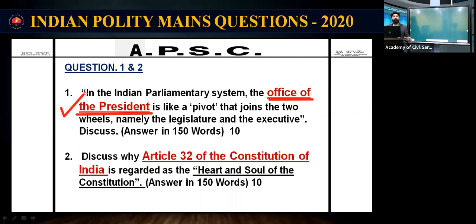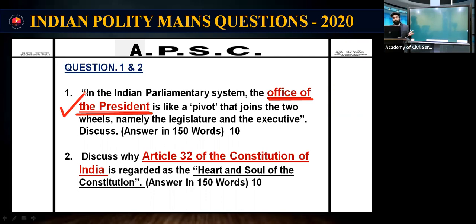So this year we can expect a question on the office of the governor. The reason is that the governor's office was discussed multiple times in the news in the context of the conflict between the elected government and the governor in Kerala, Tamil Nadu, Telangana and Maharashtra. We have seen these news items in our context.